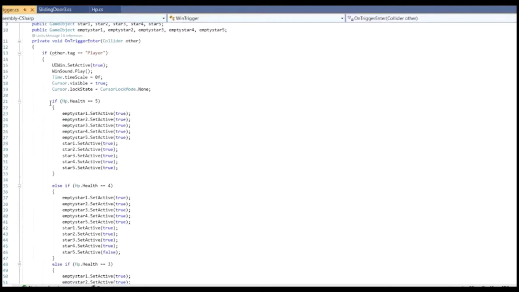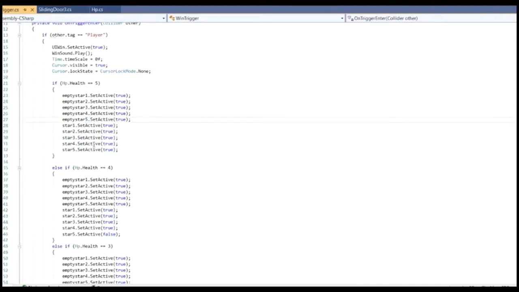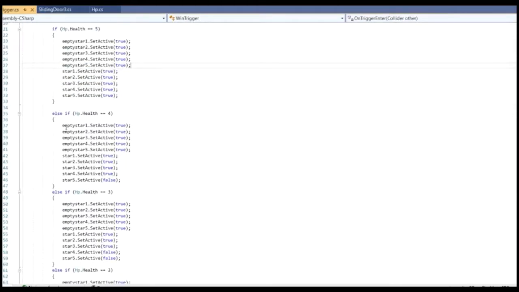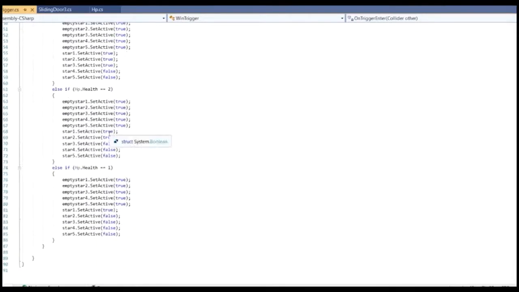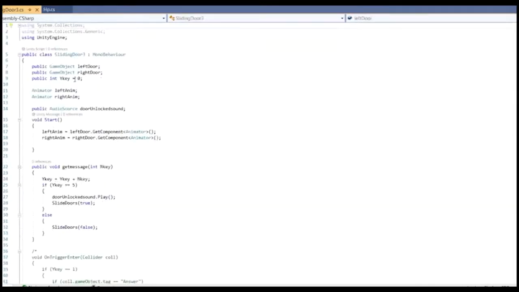We can see that if the player has 5 health points, all stars will be displayed at the win menu. If the user has only 4 health points, 4 stars will be displayed while 1 star is empty. Same for the following statements. So this is the script for the win condition of the game.